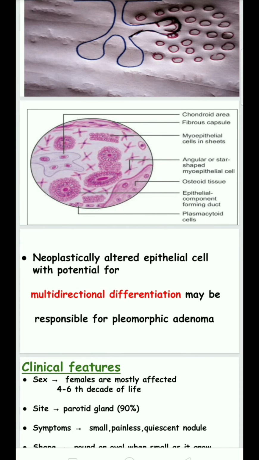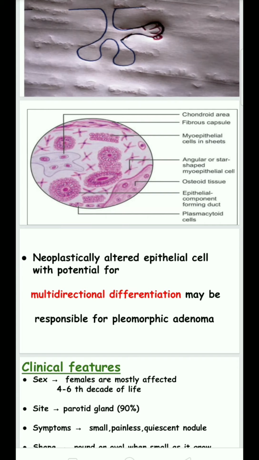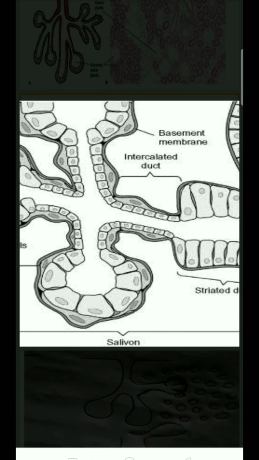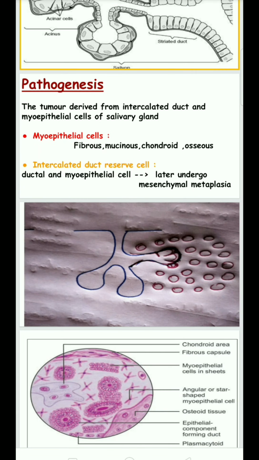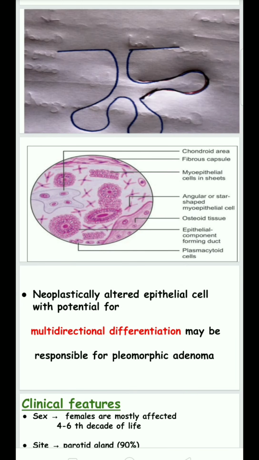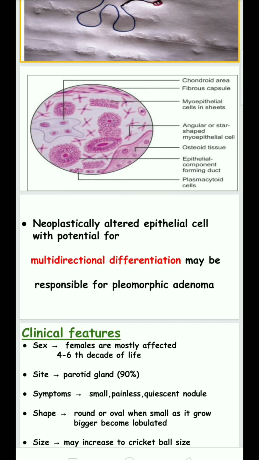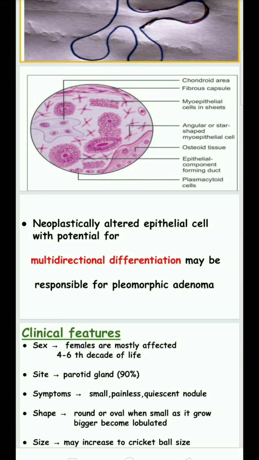Another group of people say that neoplastic altered epithelial cells with the potential for multidirectional differentiation may be responsible for pleomorphic adenoma. If the intercalated ductal epithelial cells are neoplastic altered epithelial cells, they undergo a different kind of proliferation, which means multidirectional differentiation. If the neoplastic cells are present in the ductal cells, they undergo multidirectional differentiation, which means they can turn into osteoid, ductal cells, non-ductal cells, etc. That is responsible for pleomorphic adenoma.